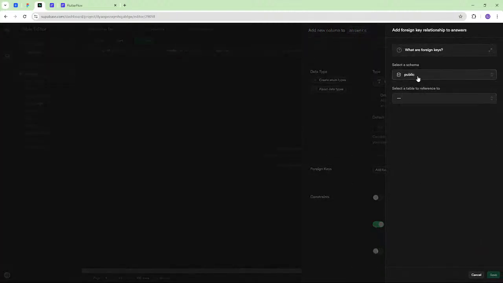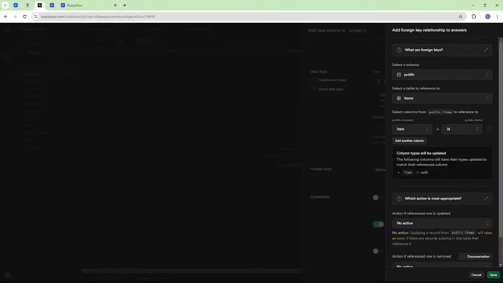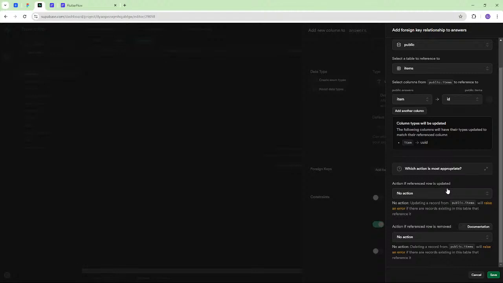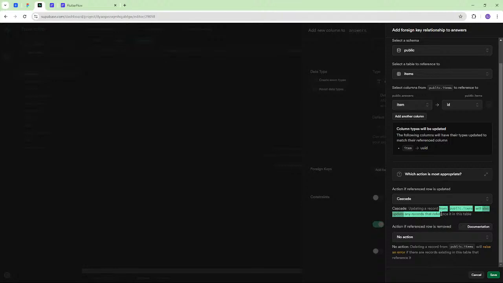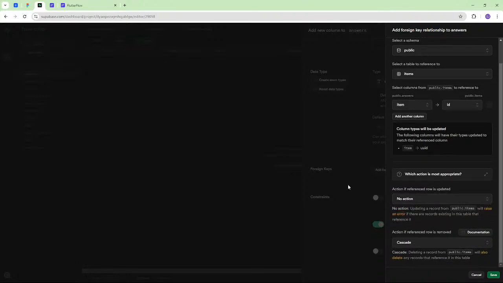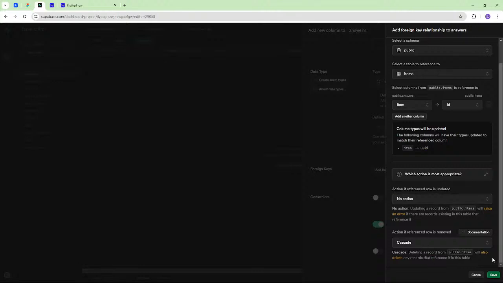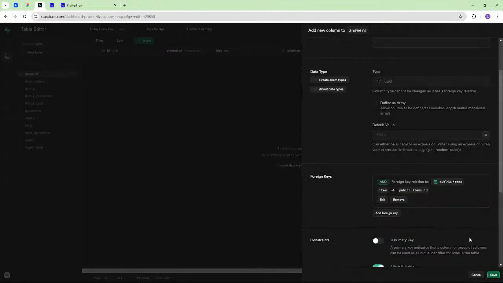Yeah, it's a foreign key to items. Yes, and ID. Which action is most appropriate? I think we want to cascade. Yeah, if you delete an item, you should delete this thing. Oh wait, actually this doesn't need an action because there's no update, other than the UID, which wouldn't ever be updated. Okay, we'll just leave that no action. But yeah, deleting an item, you want to delete answers for it.